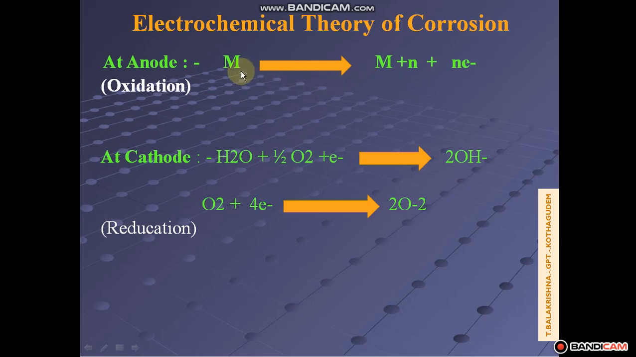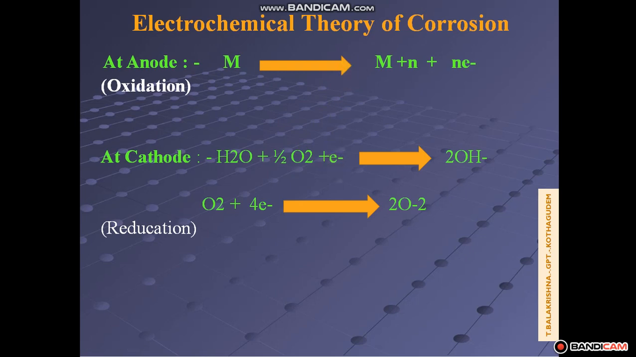Here metal is converted into M to the power of plus n by losing n number of electrons. If it loses n number of electrons, it gets n number of positive charges. So oxidation reaction takes place at the anodic part. Whichever metal it is, iron, copper, aluminum, magnesium, calcium, every metal acts as anode when it is exposed to the environment. Is it clear?